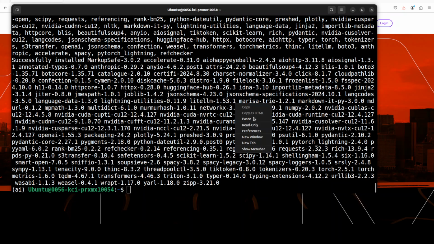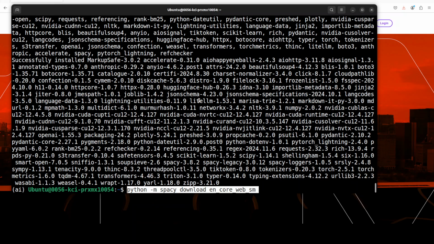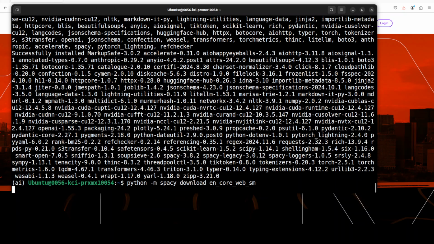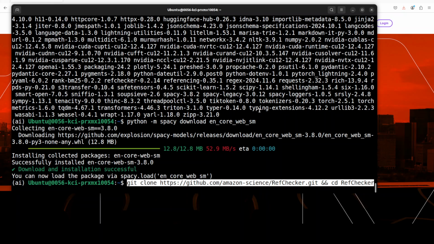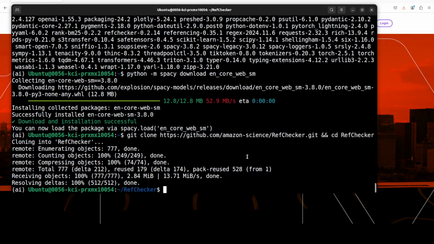And that is done. Let's also download spaCy, which is a natural language processing library that enables us to do these NLP tasks. It's a very lightweight model, as you can see. And now let's git clone the RefChecker repo, and I will drop the link to it in the video's description. Now let me also set my OpenAI API key, which is a paid option, and you can obtain yours from platform.openai.com. So let me put it here and then clear the screen.